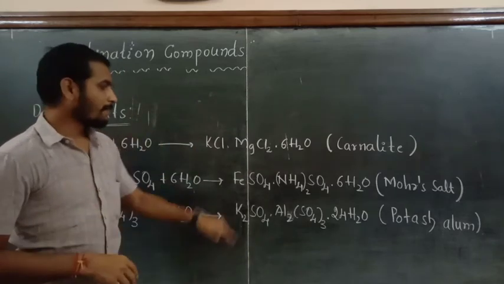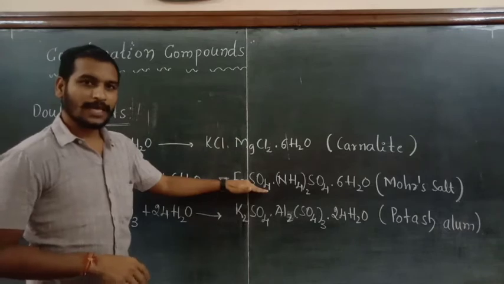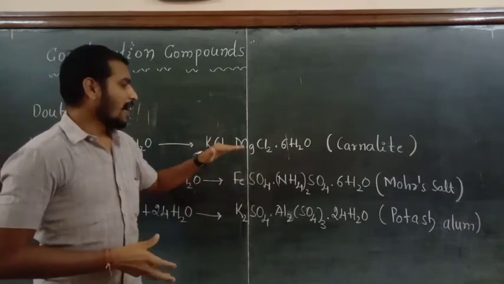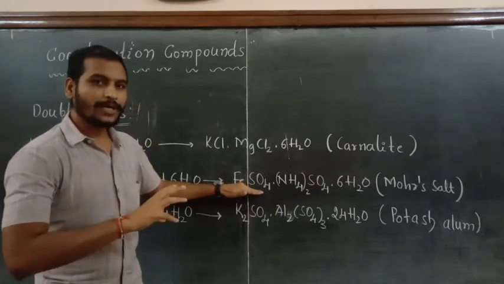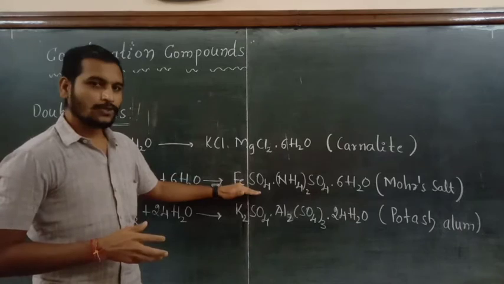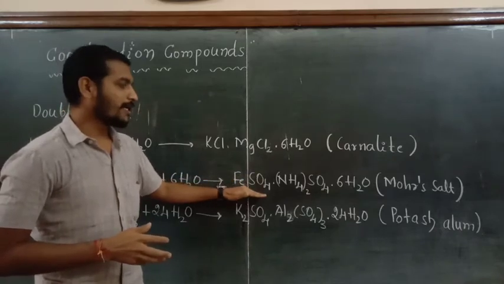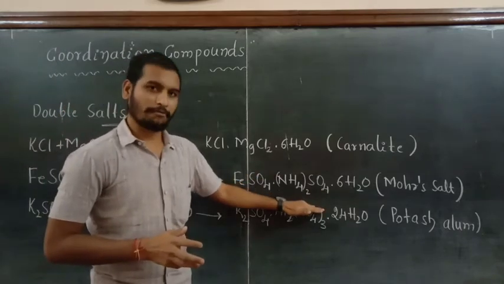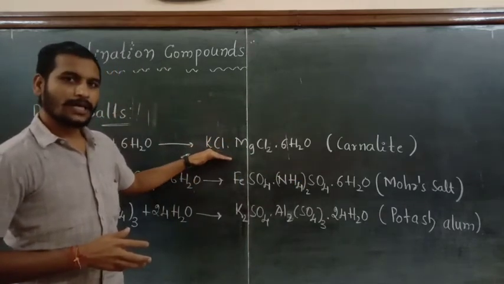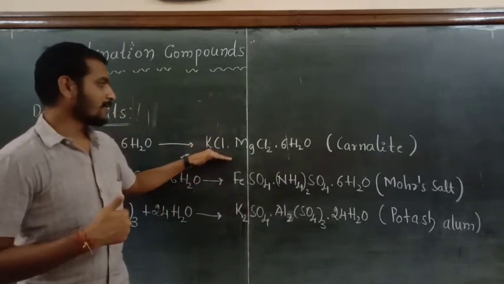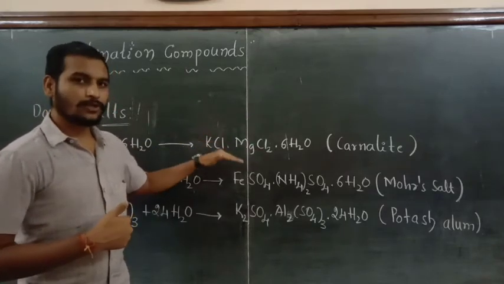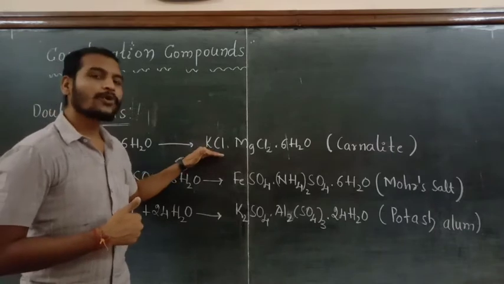For example, Mohr's salt has the same properties as the parent solutions, that is ferrous sulfate and ammonium sulfate. Even carnallite has the same properties shown by the parent solutions, that is potassium chloride and